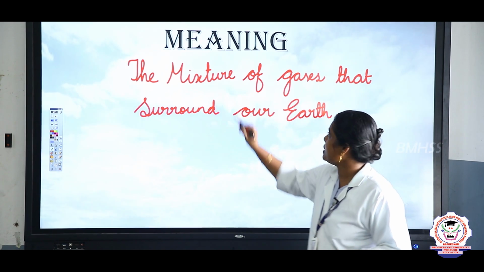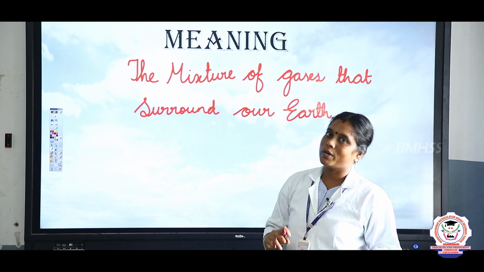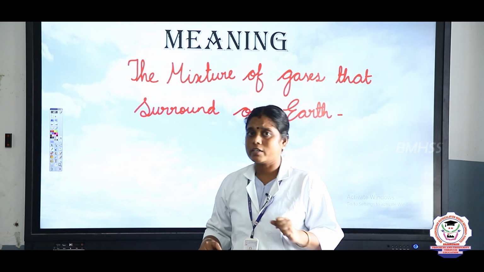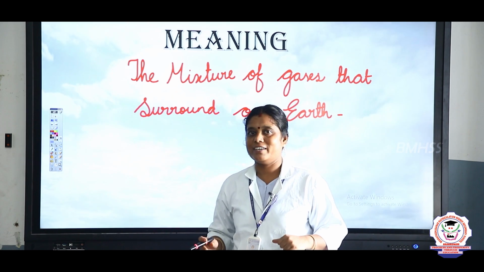So, what is atmosphere? The mixture of gases that surrounds our earth is known as atmosphere. And you know that, children, without atmosphere there could be no life on the earth's surface.